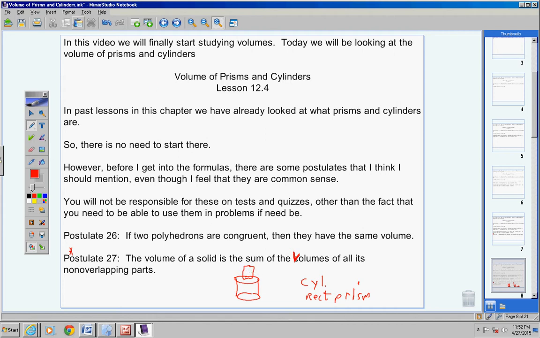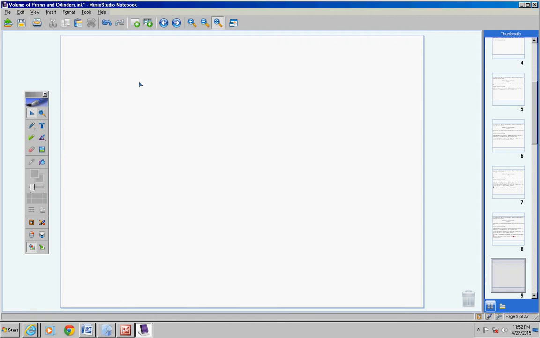Now, I should pause and do a quick explanation of what we're talking about when we say volume. I really didn't have that in your notes, but I'm going to try to draw that up here real quick for you. When I'm talking about volume, here's what I'm saying. You've heard something like 20 cubic inches.